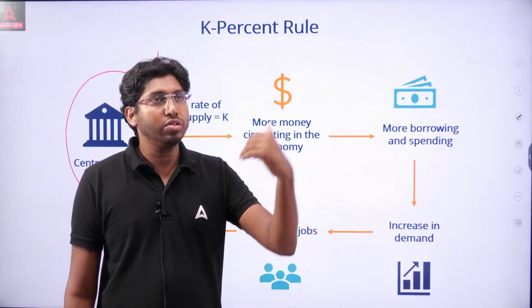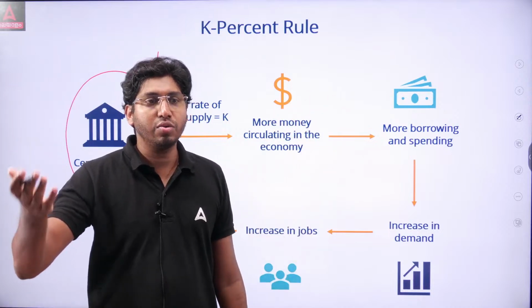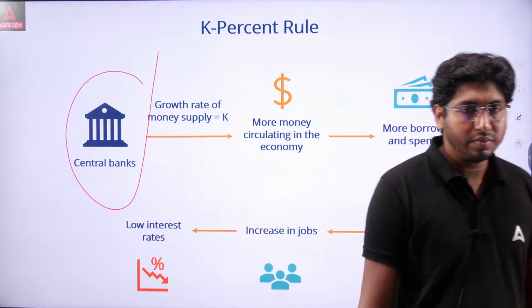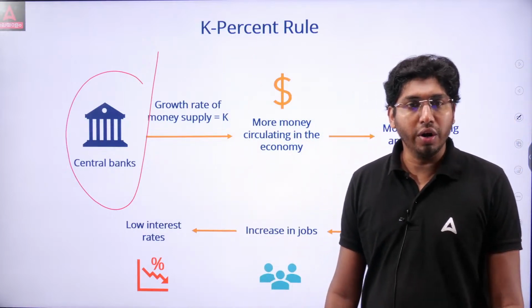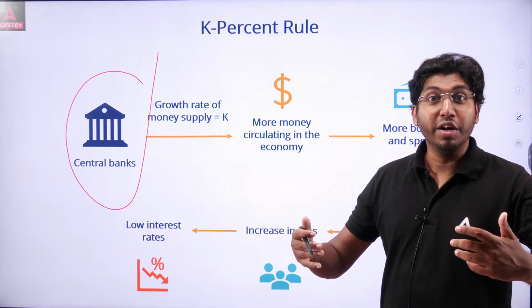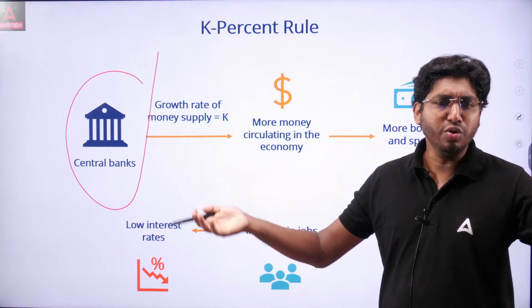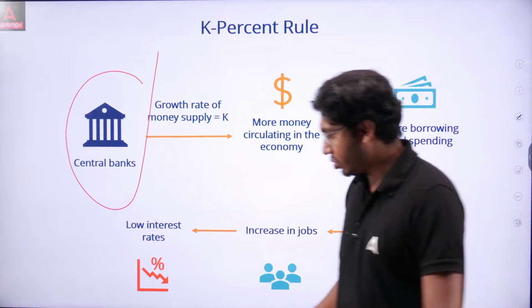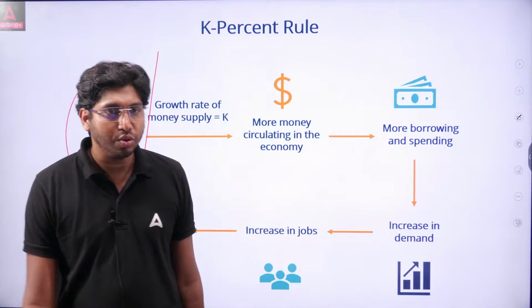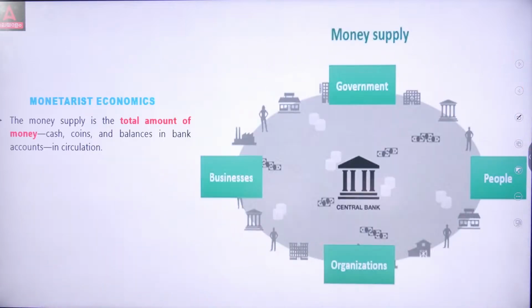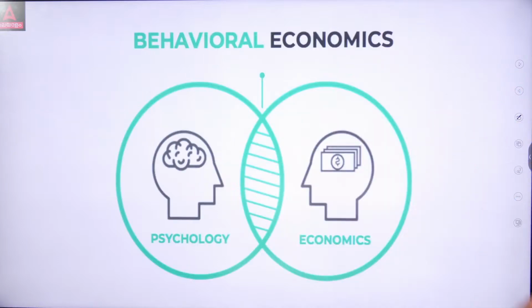So if banks have more money, then they will lend it out as loans. So more borrowing and more spending. Then if there is a low interest rate, people will take loans and start new businesses. That will increase jobs also. This will increase the demand. So the focus of monetarist economics is money supply.